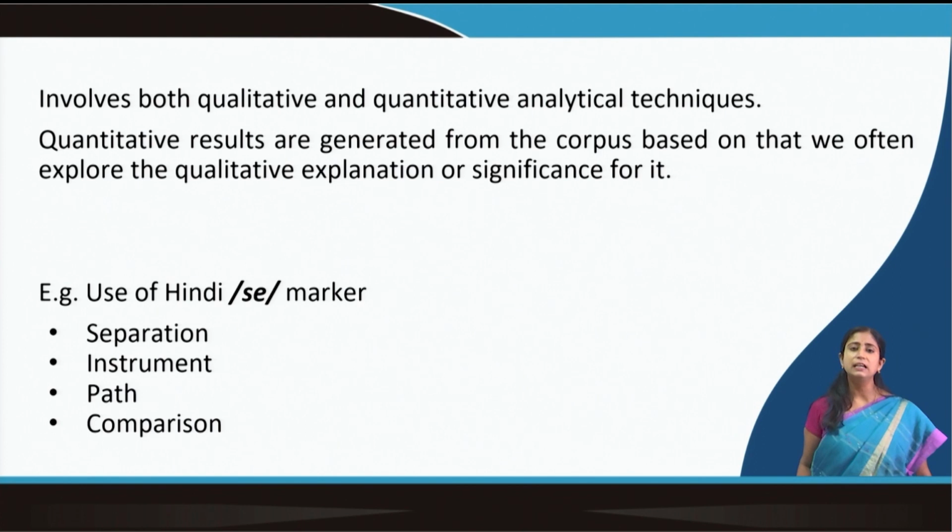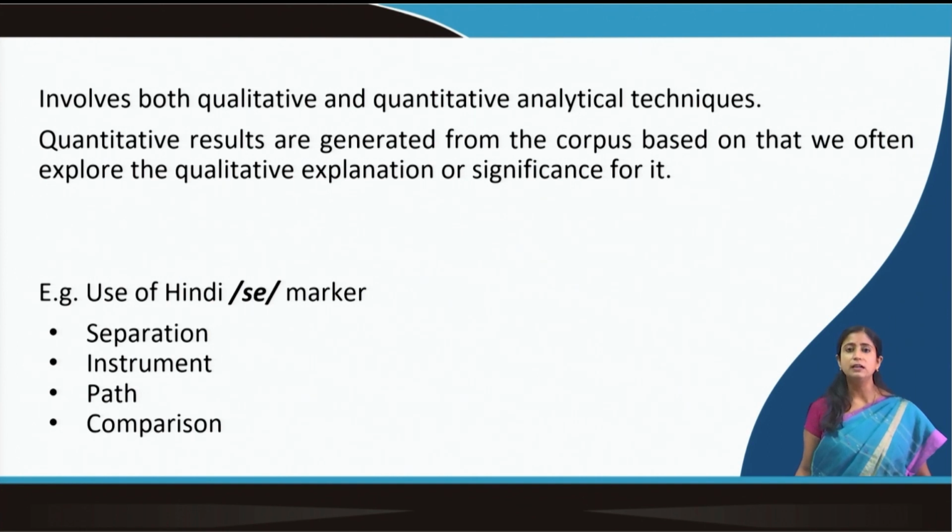Looking at the data, you can easily understand that se is used for separation, instrument, path, comparison. For all these things, this particular marker is being used. Of course, you will have to analyze these terms, separation, instrument, path, and here comes the qualitative study.